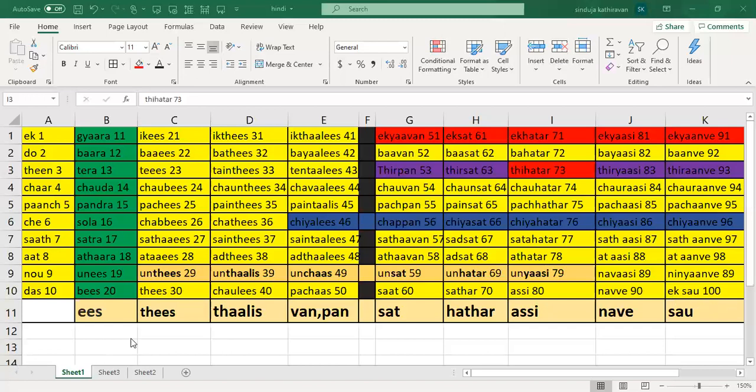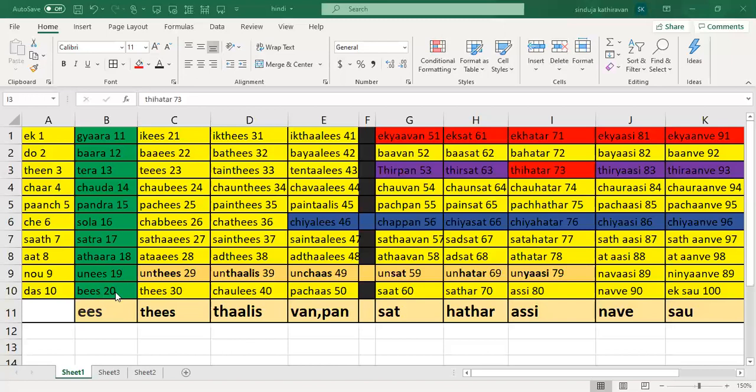Once you're done with this, how do we do it in the English language? We know till 20, then we start counting like 21, 22, 23, right? Here also it's almost similar. If you know 20, you should be able to count from 21, 22. So what is 20 called? 20 is called Bees, right? Normally we would expect the numbers to be like Bees ek, Bees do, right? But it's not like that.